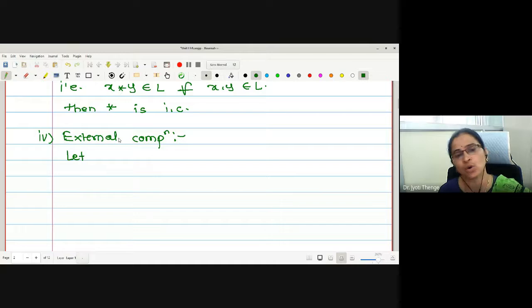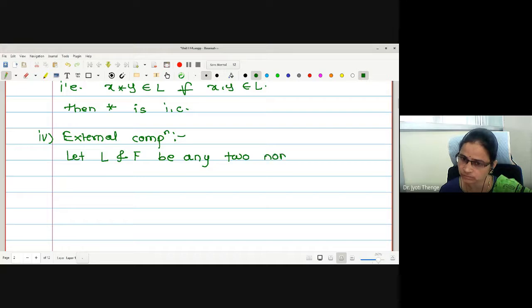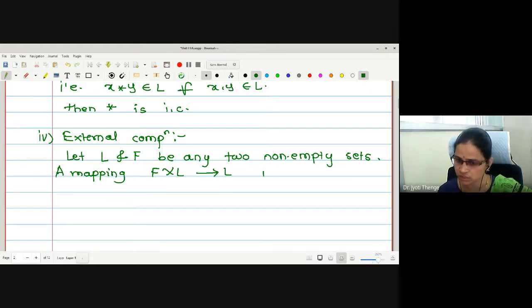External composition means the two elements on which we perform the composition are taken from two different sets. Say L and F are any two non-empty sets. Then a mapping F cross L to L is called an external composition in L over F.